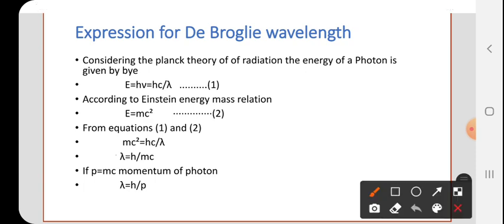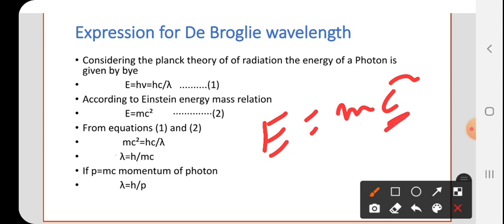There is one famous equation of Einstein, that is E is equal to mc squared, where c is the speed of light in vacuum.